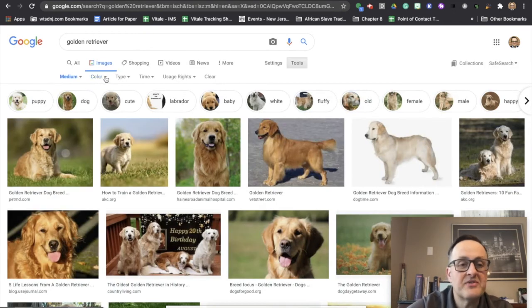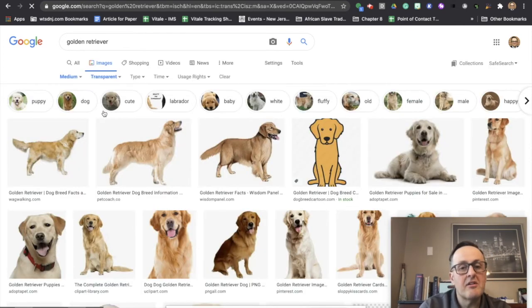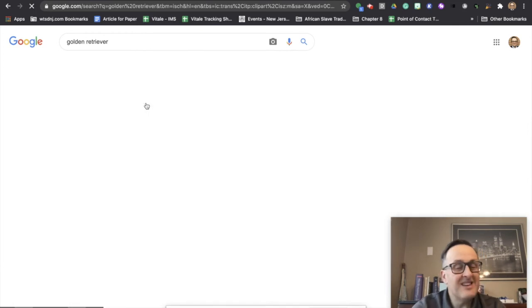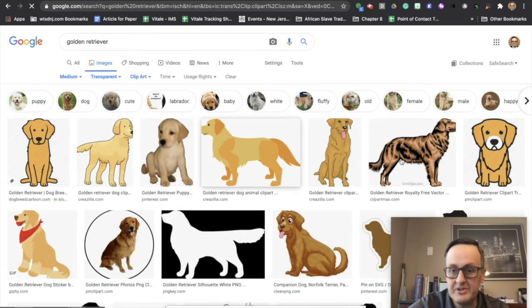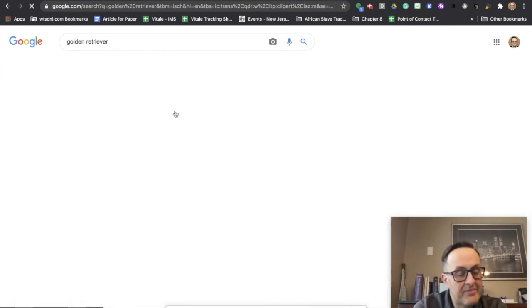Color. This one's very important because it allows me to find one that's transparent. Maybe I want to have the color of my background come through on a particular Google slide, so I can search as a transparent image. I can search by file type. For example, I could have it be clip art, which is going to bring up some additional options of a Golden Retriever. Time, anyone that's been uploaded in the past week.